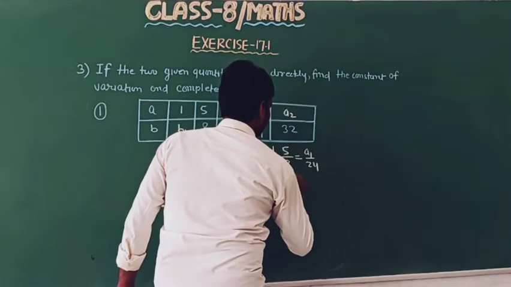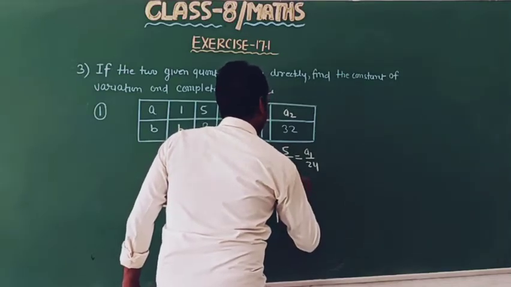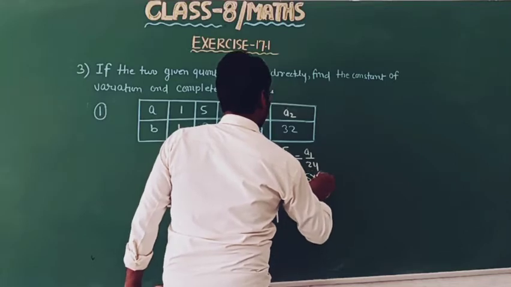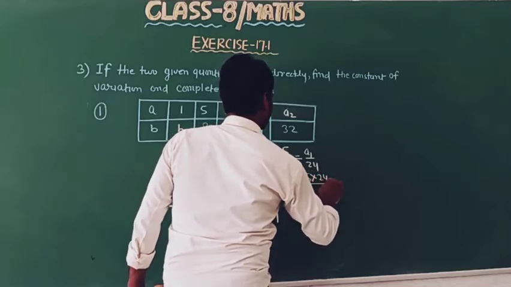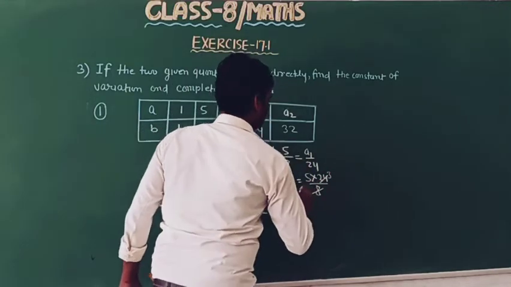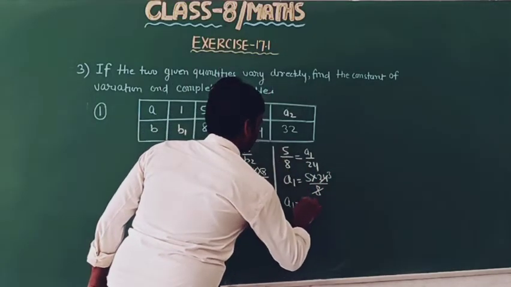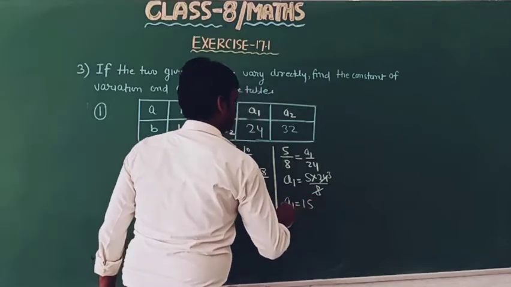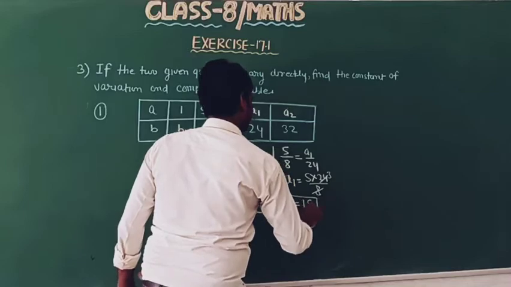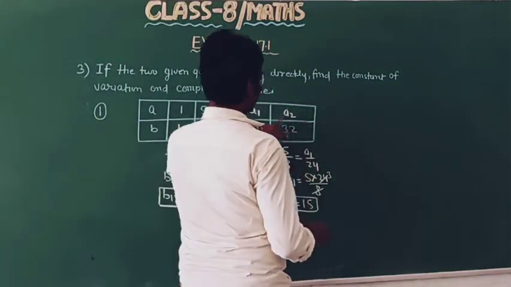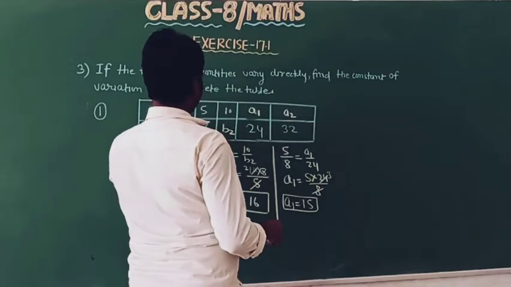So this is a1 equal to 5 into 24 by 8, 8 threes are 24, so a1 equal to 15. Okay, and next is a2 upon 32. So this will be found again.